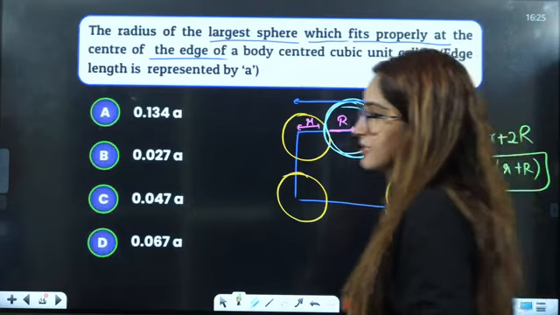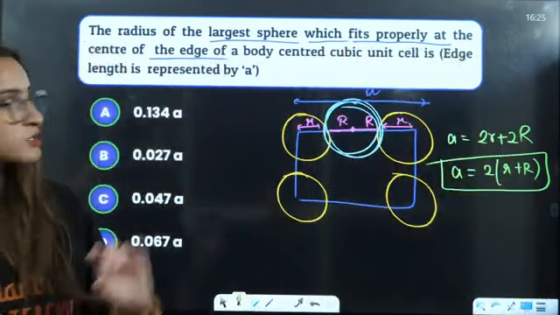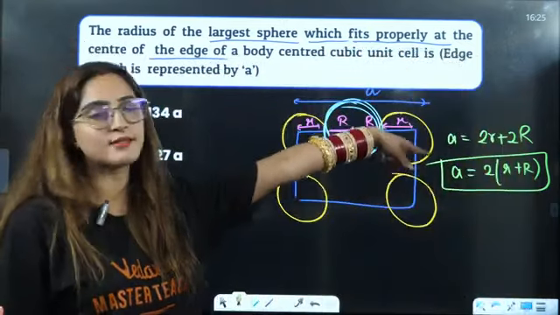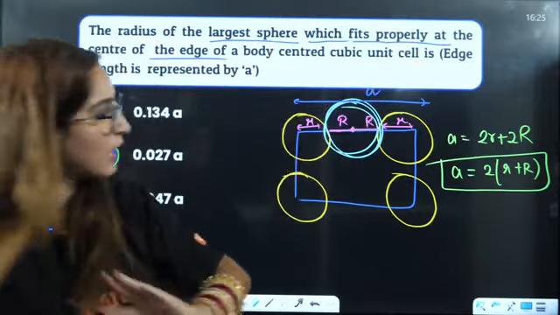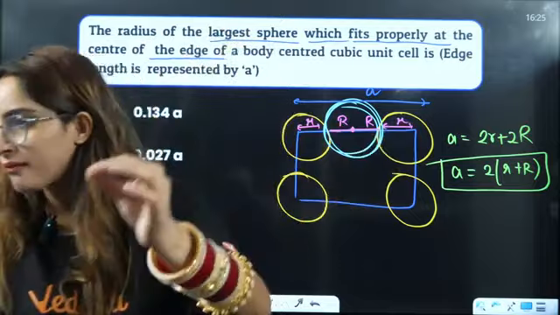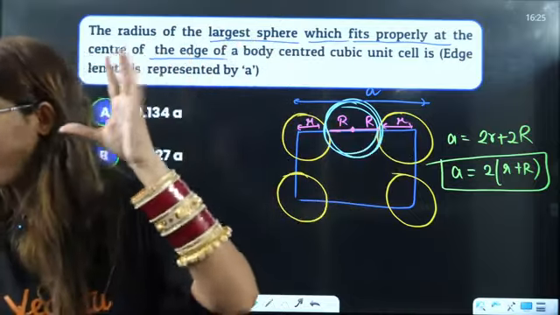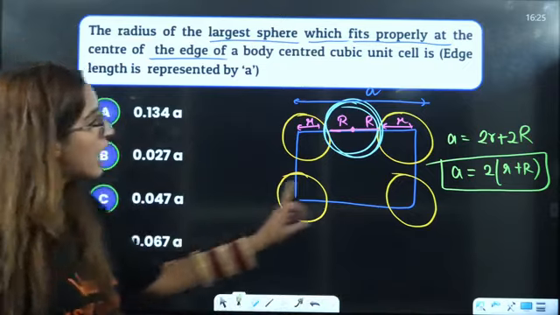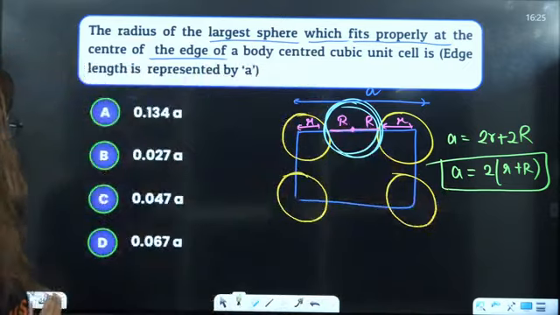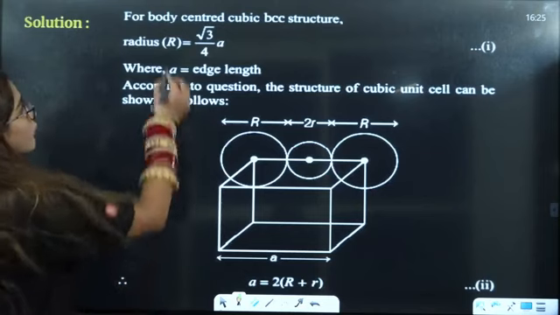Firstly, tell me if this is clear to you, how I did it. Because from the question, these are the things that are given to you. The rest is the formula. If that is clear to you, then spam this chat box with green hearts, because I also want to know if that is getting clear in your head or not. After this, I'll see the formula here directly that we have done before also.